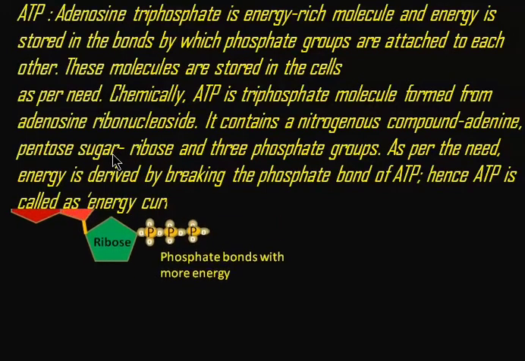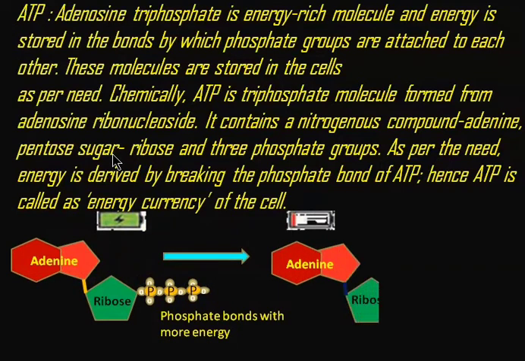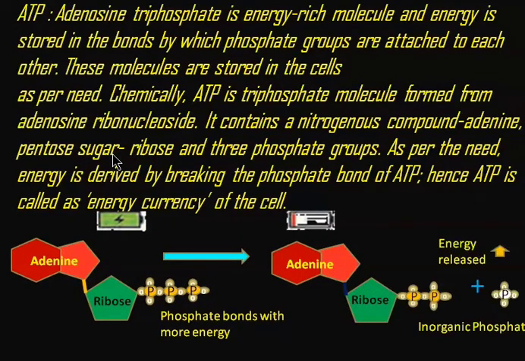Hence, ATP is called the energy currency of the cell, as shown in this diagram. This is the adenine group attached to the ribose sugar by a bond, and 3 phosphate groups are attached to the ribose sugar.